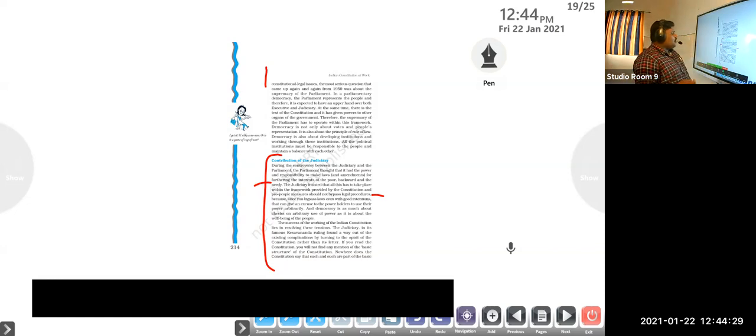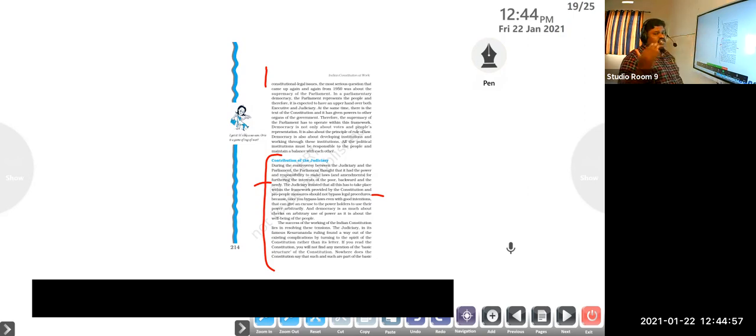Procedures should be followed, because once you bypass laws, even with good intentions, maybe the intention is good, but everyone will do that. Maybe people who are not interested in the welfare of the people will also do the same. It is not good. So the judiciary controls the parliament.